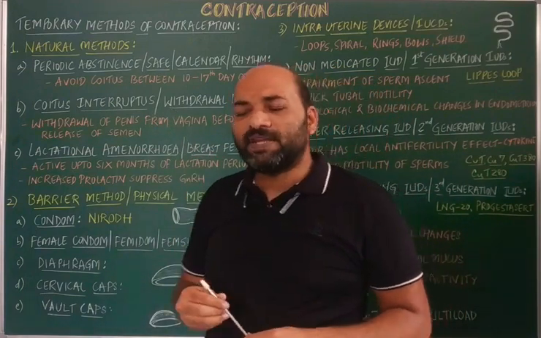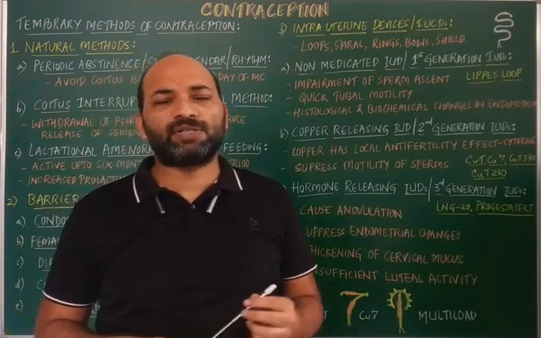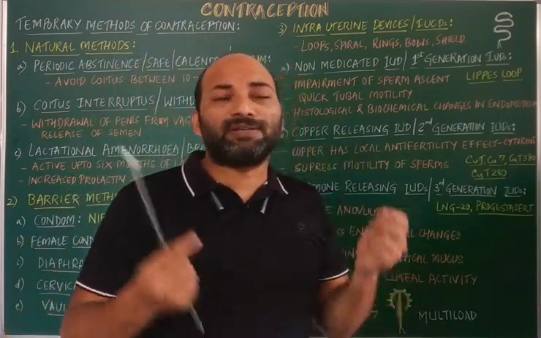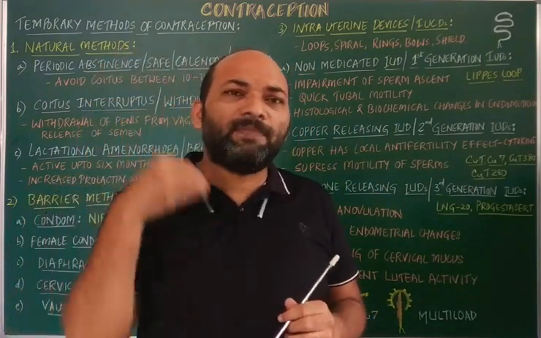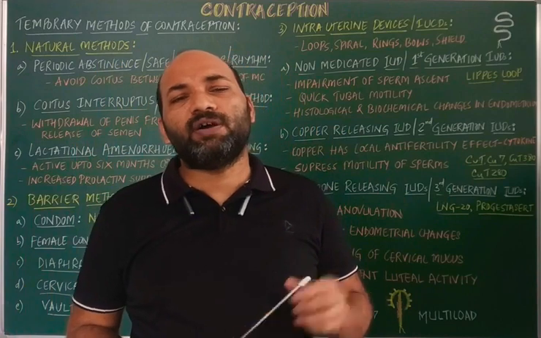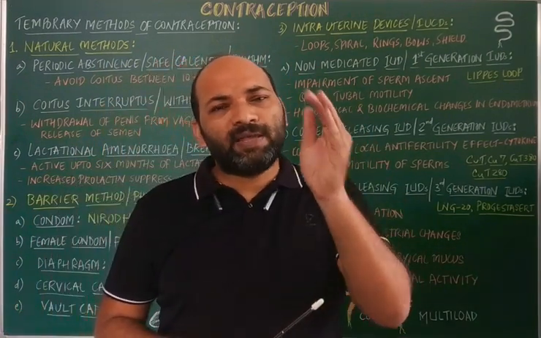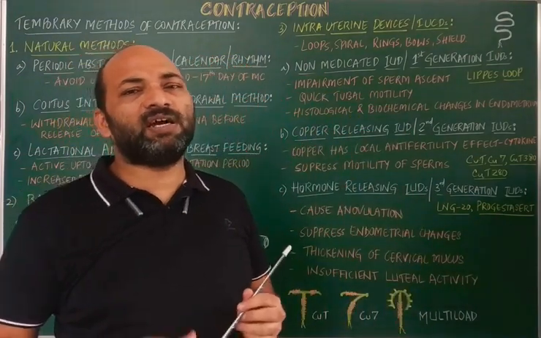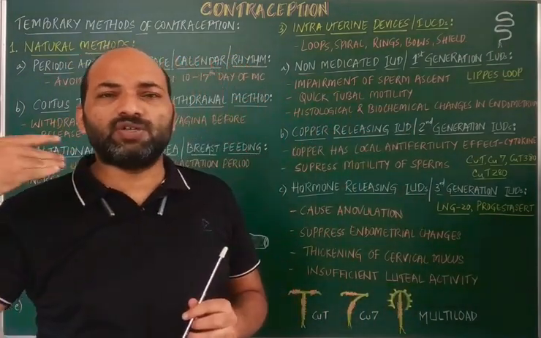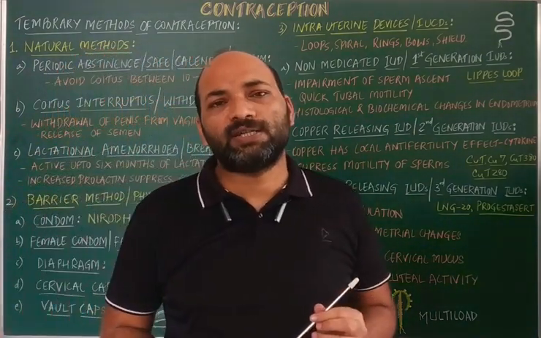Whenever the couples are practicing intercourse, at a particular moment the male will feel that the semen is about to be released. At that moment, the male has to withdraw his penis from the vagina, and ejaculation has to be done outside the female genital tract.